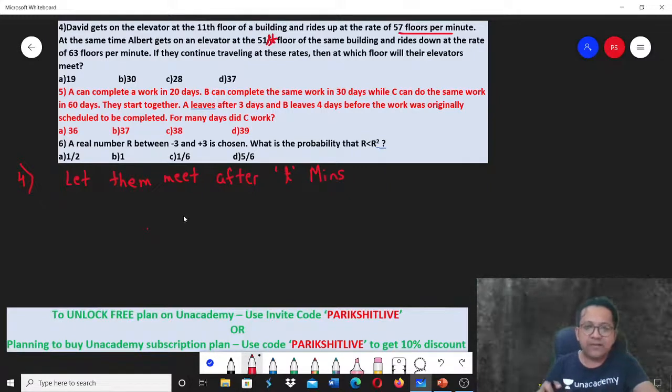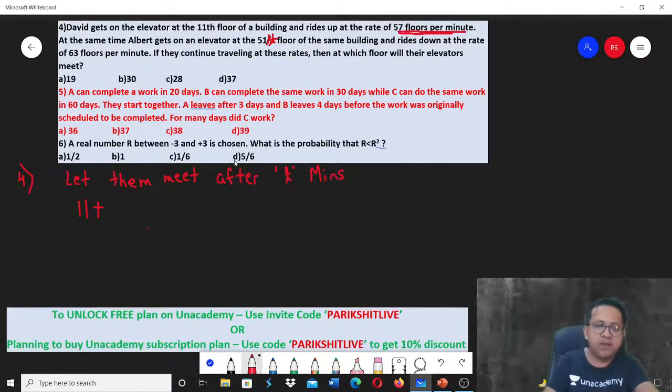If they are meeting after T minutes, can you tell me what is the distance that will be covered? Think about the floor. Let them meet on some floor, say the Nth floor. Initially they are on the 11th floor of a building, plus they move at the rate of 57 floors per minute.